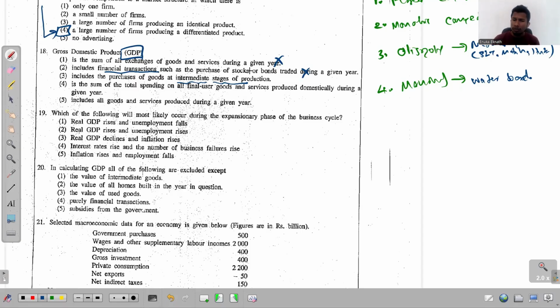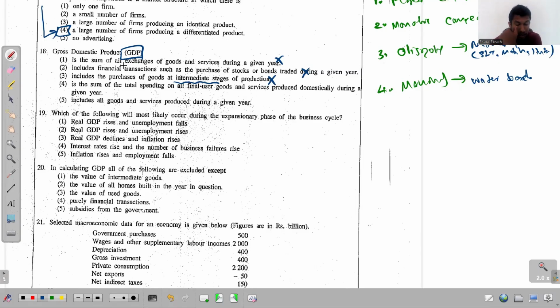In the output method, when you calculate the GDP, you can mainly do it in two different ways. The first method is the final value method. The other method is the value added method. Those are the two methods that we apply in the output method. We ignore the intermediary goods. So that is also not the answer.